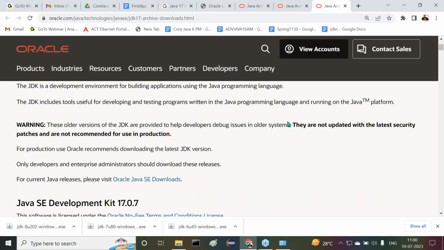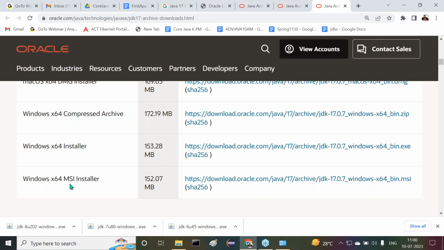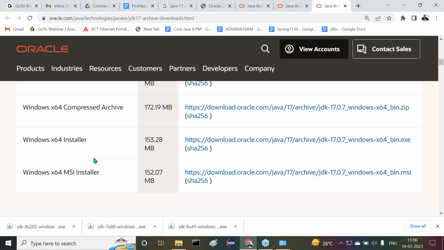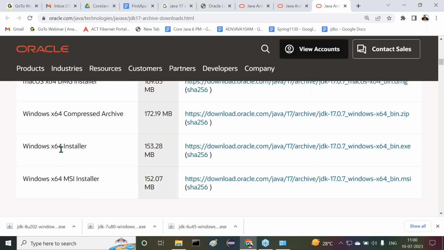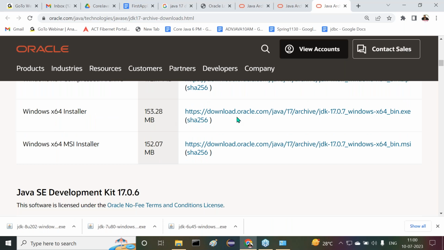Now here, again the same scenario. Now Windows 64-bit MSI installer, Windows 64-bit installer, compressed archive. These are the different options. The simple one is the MS Windows x64 installer. This one we have to click. Automatically we are able to get our content. Let me click on it. Now it's going to be downloaded. Right sir, so first of all the softwares I downloaded.